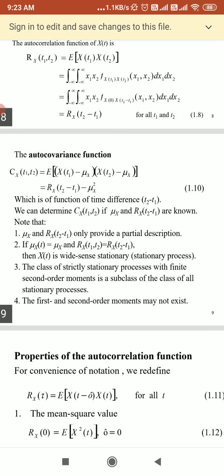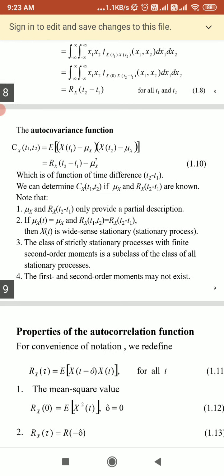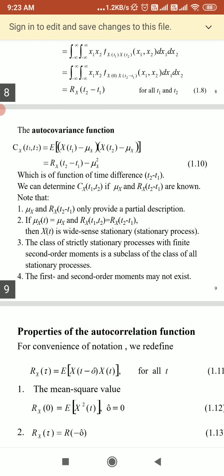Here the class of strictly stationary processes with infinite second order moment is a subclass of all stationary processes, so the first order and second order moments may not exist.